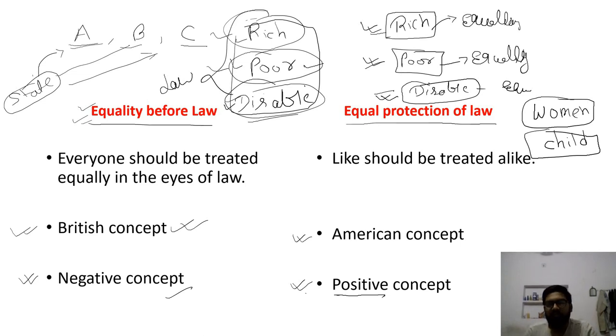Child lives only on our mercy, because child can't do anything itself. So we will not treat everyone equally. We will treat only like person, only like thing. Only like should be treated alike. We will take an example and try to understand in more depth about equal protection of law.